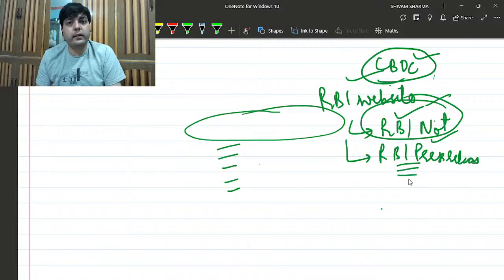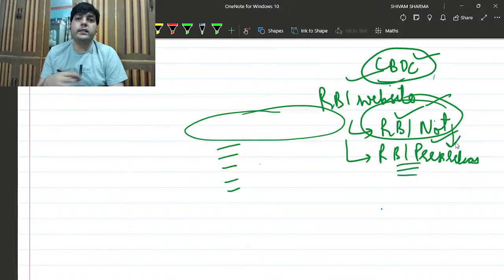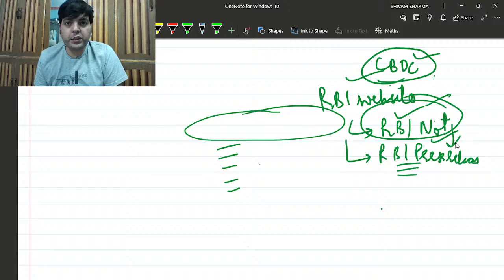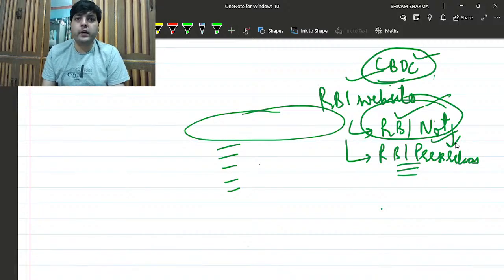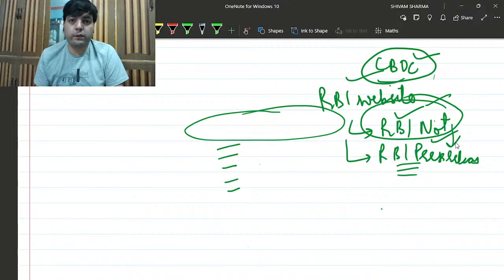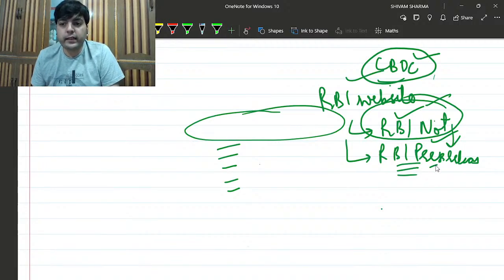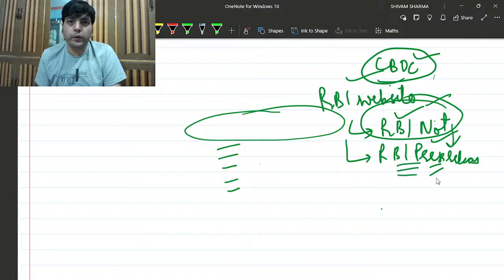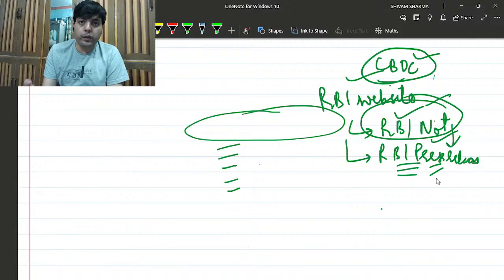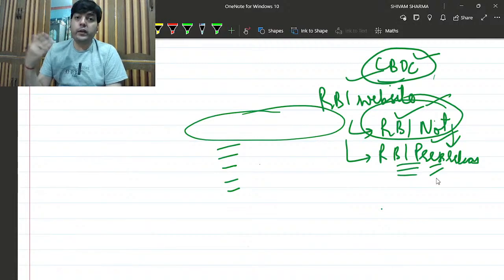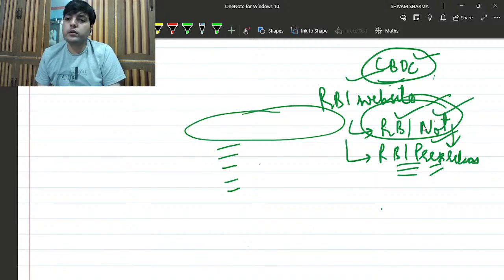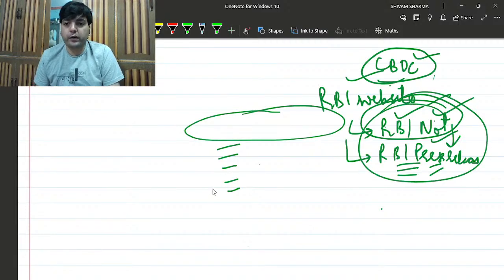Then come the RBI press releases. This is the short form of the notification. It's just information that RBI has released this notification, or has released, let's say, the Statement on Developmental and Regulatory Policies with respect to the monetary policy recommendations which are recently in the news or recently launched. So a press release is like a news article that gives you the gist of a particular report, and the whole report or whole detail is given in the RBI notification. So cover both of these very thoroughly, very important.